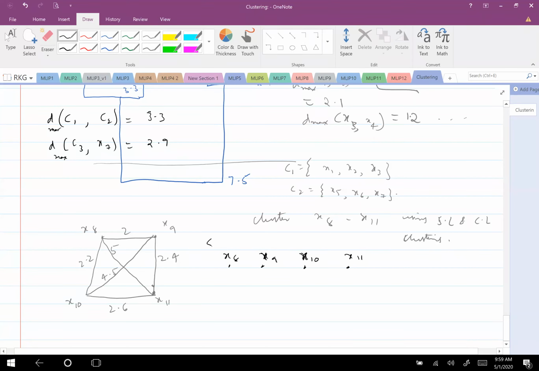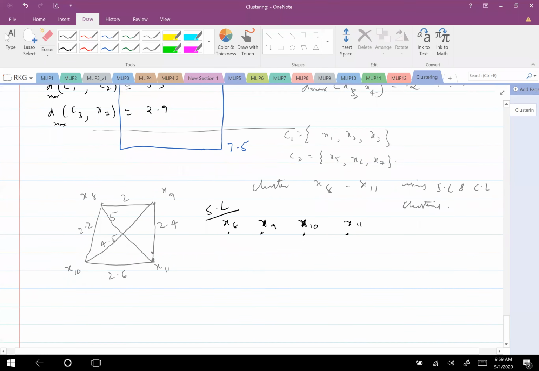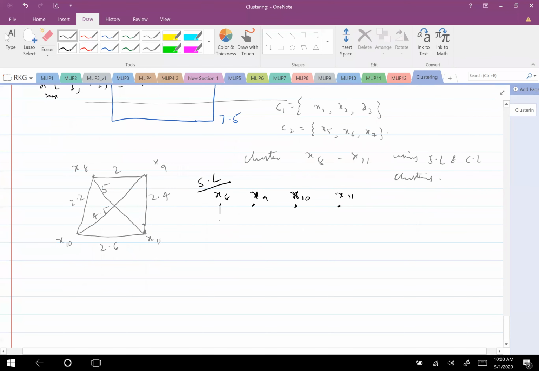Okay, let us start with single link. Which one should I cluster in single link? Given this, you can also write a distance matrix if you prefer, but you can also do it directly by looking at it if you are comfortable. Which one should I cluster first? X8, X9. Yeah, X8, X9 first with distance 2.